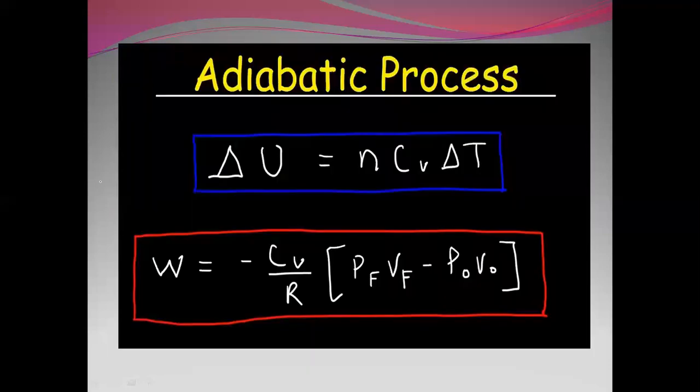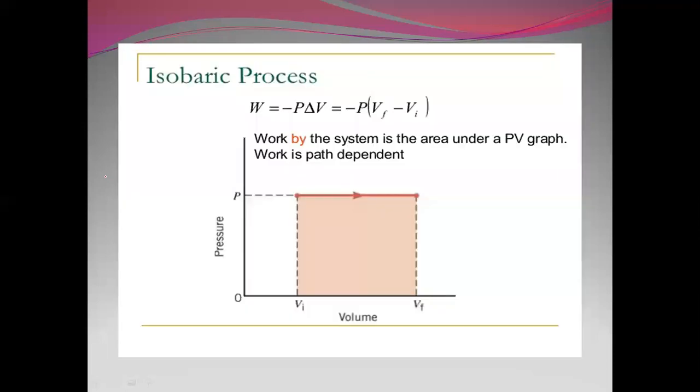For the adiabatic process, the internal energy can be calculated. Change in internal energy is equal to n CV delta T, or work done will be equal to minus CV by R times P final V final minus P original V original. For the isobaric process, we can say W is equal to minus P delta V, or minus P times V final minus V initial.